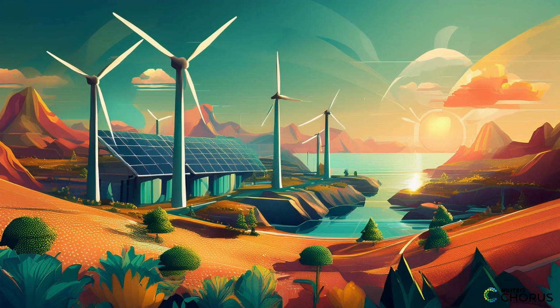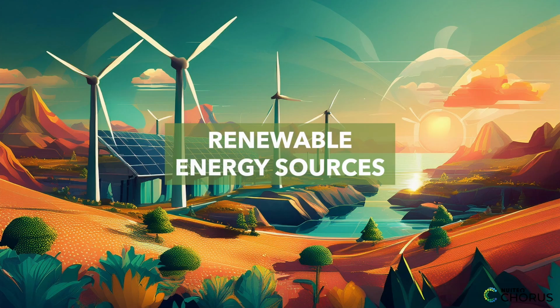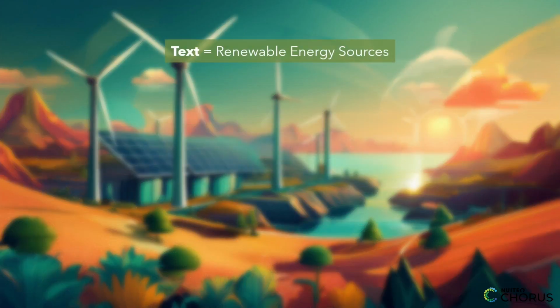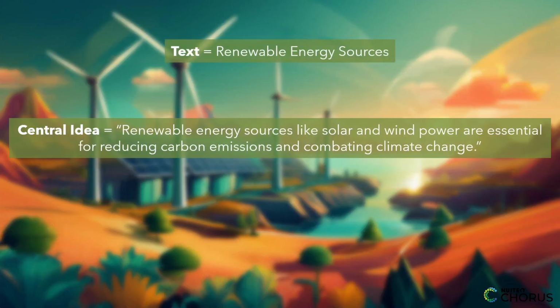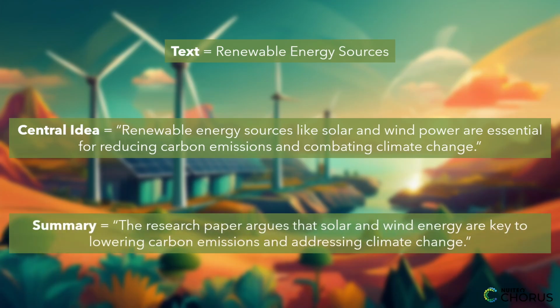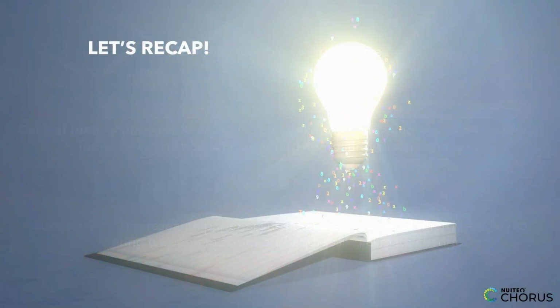For a more complex example, let's consider a research paper on renewable energy sources. The central idea might be, renewable energy sources, like solar and wind power, are essential for reducing carbon emissions and combating climate change. To summarize, you might write, the research paper argues that solar and wind energy are key to lowering carbon emissions and addressing climate change. In a real-world context, this summary helps in understanding the importance of renewable energy for environmental sustainability without letting personal opinions influence the summary. Let's recap what we've learned today.